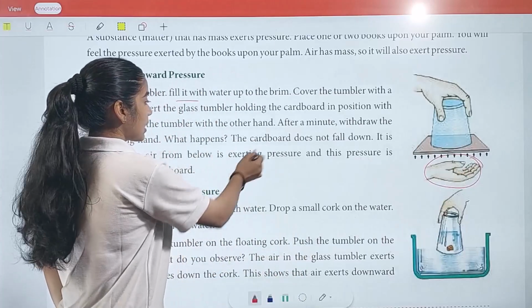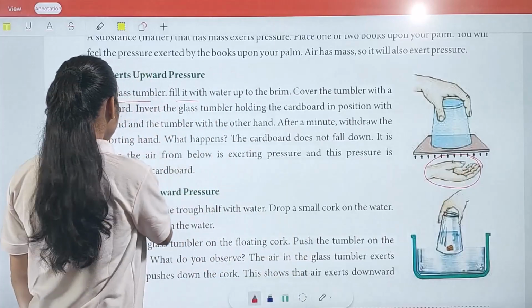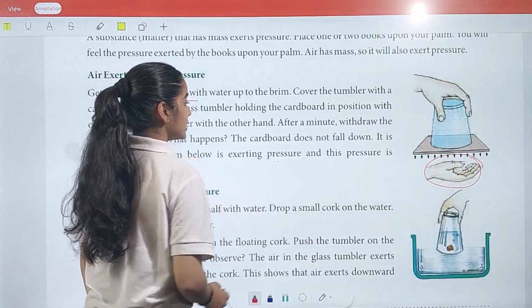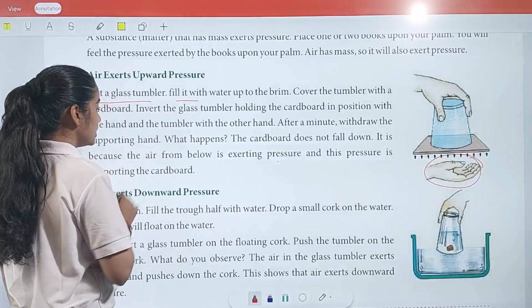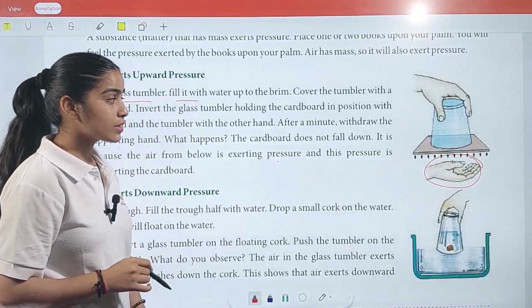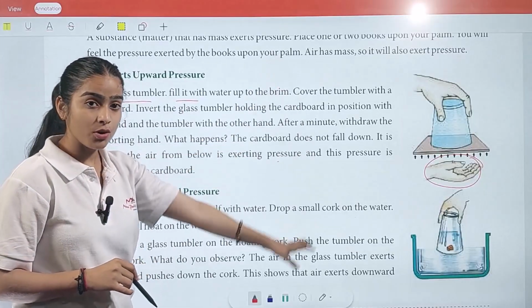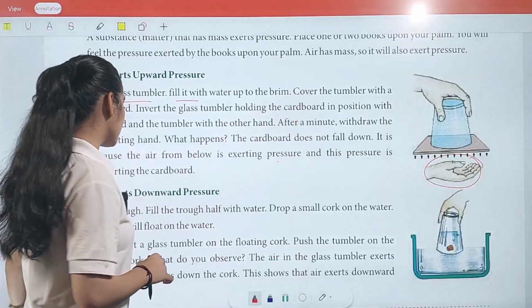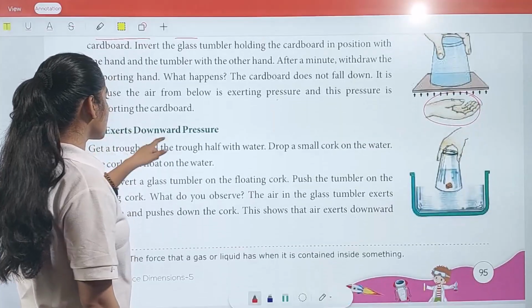What happens? The cardboard does not fall down. It is because the air from below is exerting pressure and this pressure is supporting the cardboard. So what will you observe? That this cardboard will not fall down. It means the air occupied some space in this glass. So now, air exerts downward pressure.